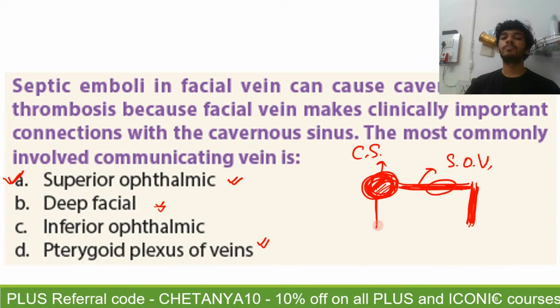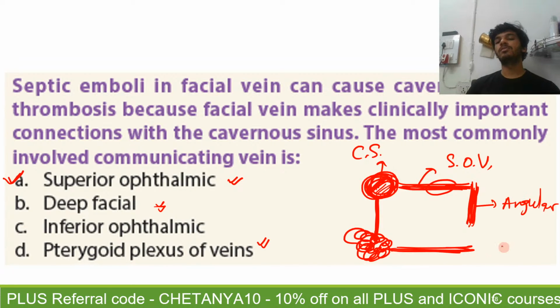I'll tell you why. Then you have an emissary vein here, which connects this to a plexus here known as the pterygoid plexus. This pterygoid plexus is connected here to the facial vein. So this is the angular vein, that is another branch of the facial vein.